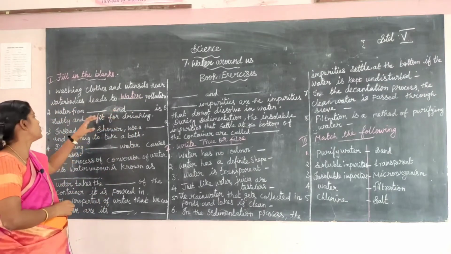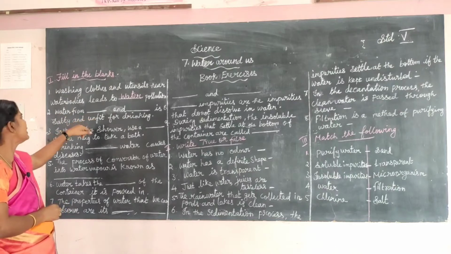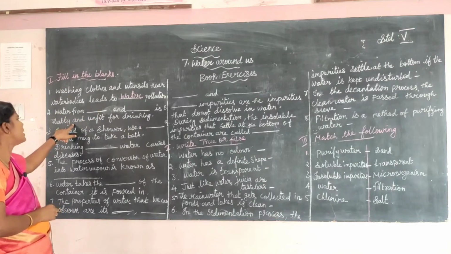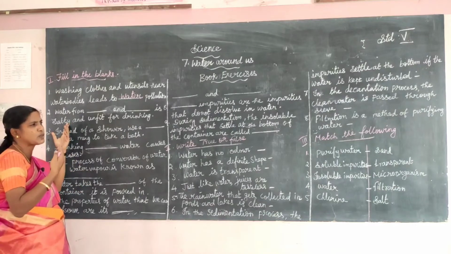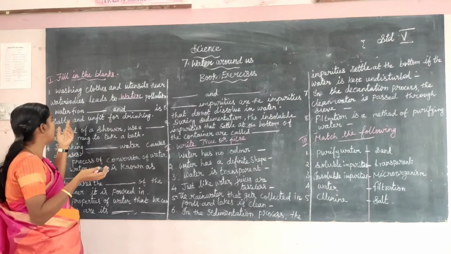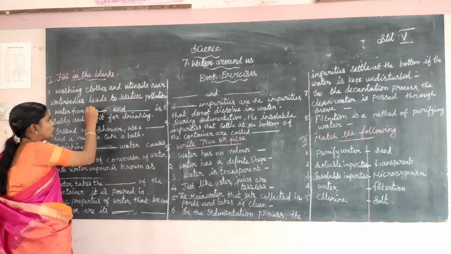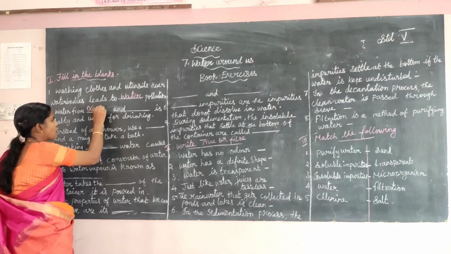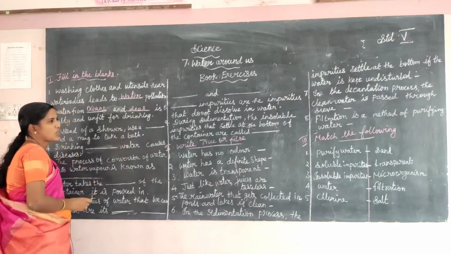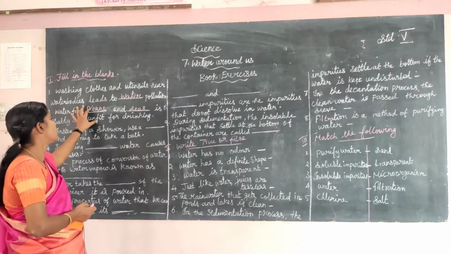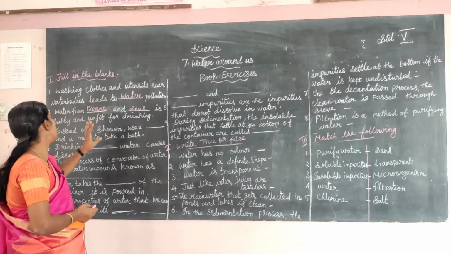Water pollution. Water from dash and dash is salty and unfit for drinking. Unfit for drinking, salty. Which water has the salty taste? In the oceans and seas. Oceans and seas waters are salty. This is the salty taste.